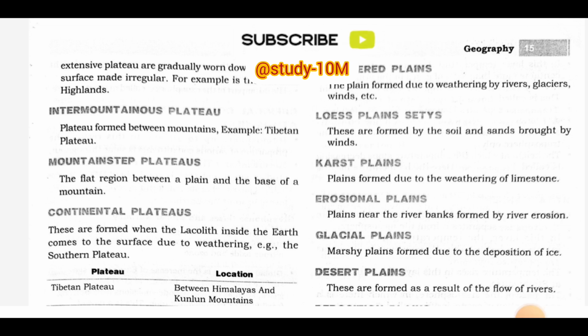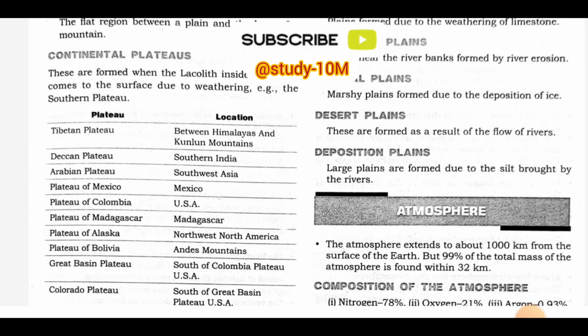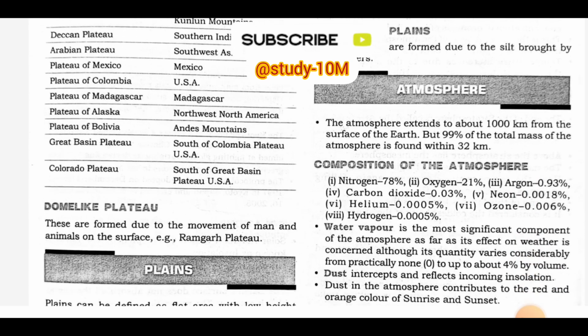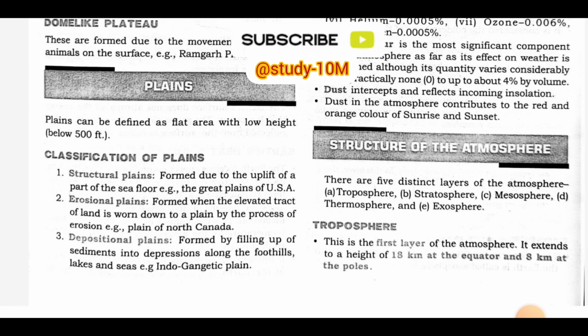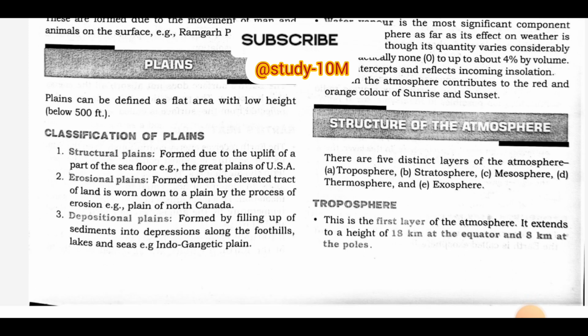Continental plateaus. These are formed when the laccolith inside the earth comes to the surface due to weathering. Example: the Southern Plateau. Plateaus and their locations. Dome plateau. These are formed due to the movement of man and animal on the surface. Example: Ramgarh Plateau. Plains. Plains can be defined as flat areas with low height, below 500 feet.